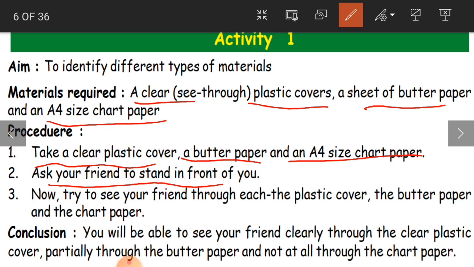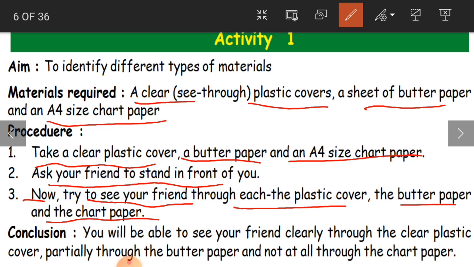Ask your friend to stand in front of you. Just imagine, ask your friend to stand in front of you, and now try to see your friend through each of this plastic cover, butter paper and chart paper. When your friend stands in front of you, first hold the clear plastic cover, which is very transparent, just in front of your face, and try to see your friend through that. Are you able to see him? Yes, you can see him because it is a clear transparent plastic cover.